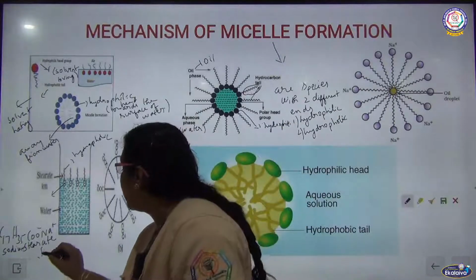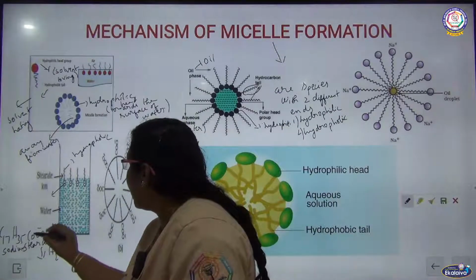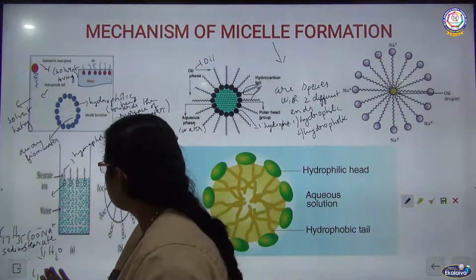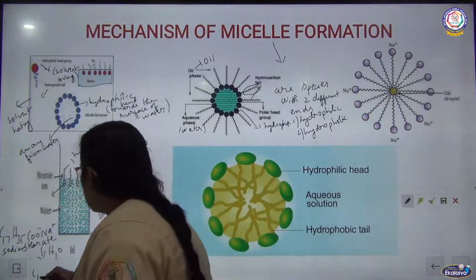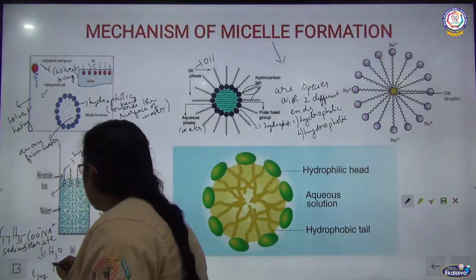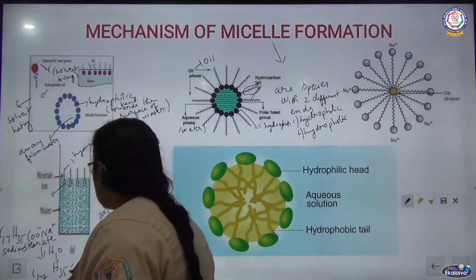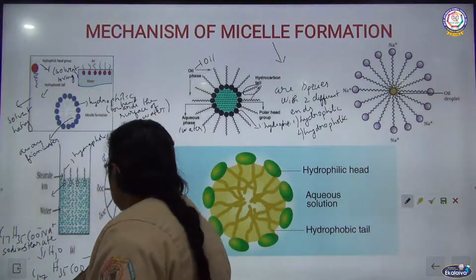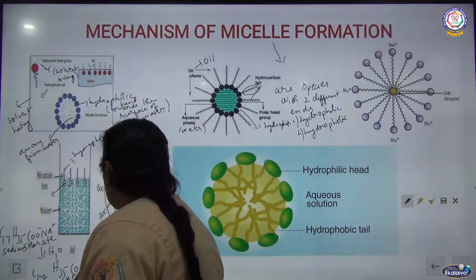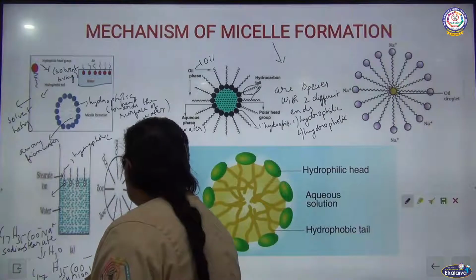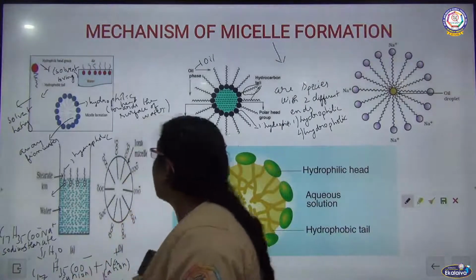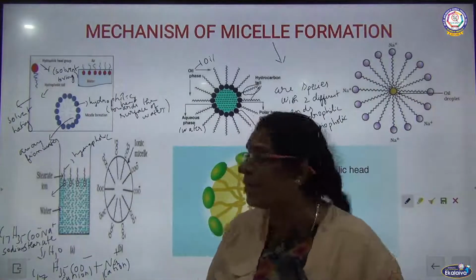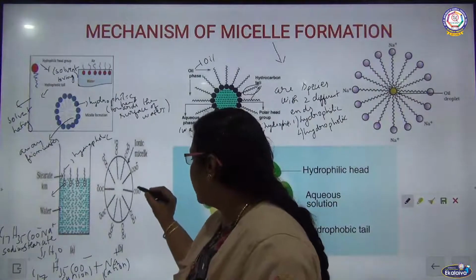So when it is dissolved in water, what will happen? You will be getting negatively charged C17H35COO minus plus Na plus. So this is anion and this is cation. So this stearate ion, we can call it as ionic micelle. What is this ionic micelle?